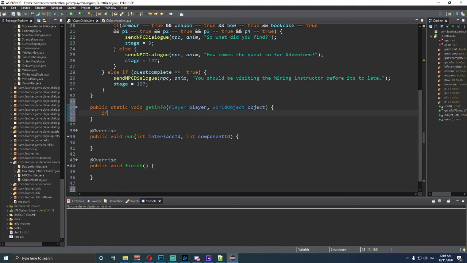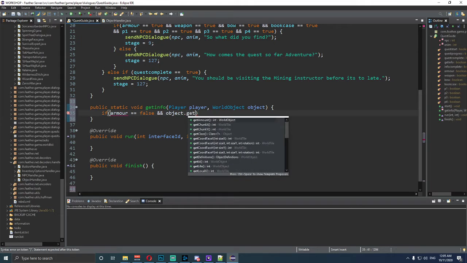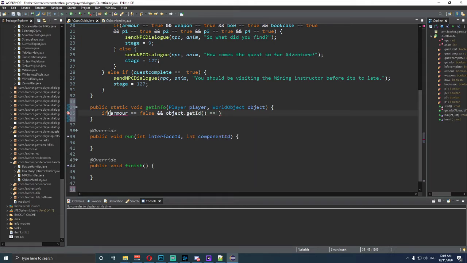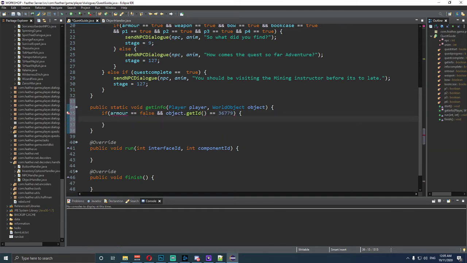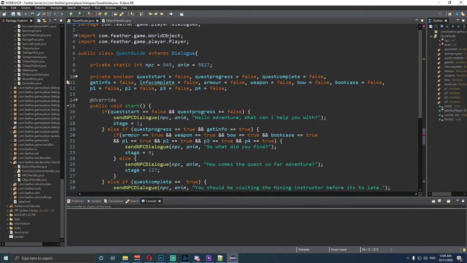Okay, so what we're going to do is if, and we're going to say armor is equal to false, right? And object dot get ID is equal to 36779. Right, open and close on that one. Did we spell armor wrong?